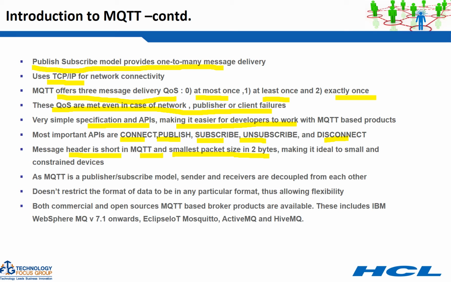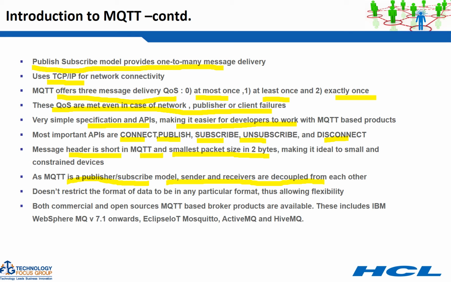The size of the overall message, and especially the header, is very important in MQTT because it is intended to be used by small devices, sensors, etc. So they kept it to the minimum, which is 2 bytes. And MQTT is a publish subscribe model: senders and receivers are decoupled from each other.